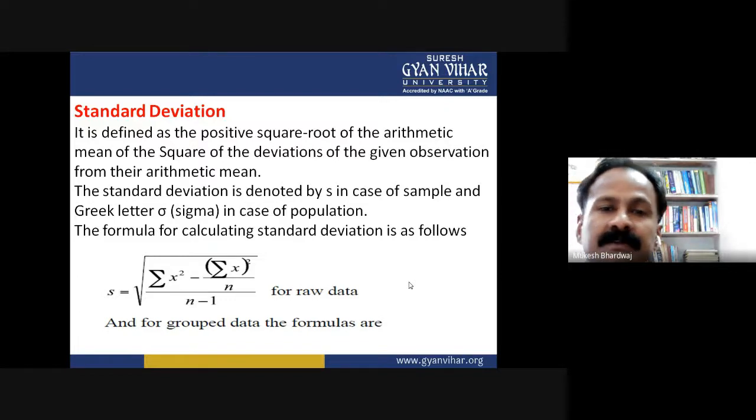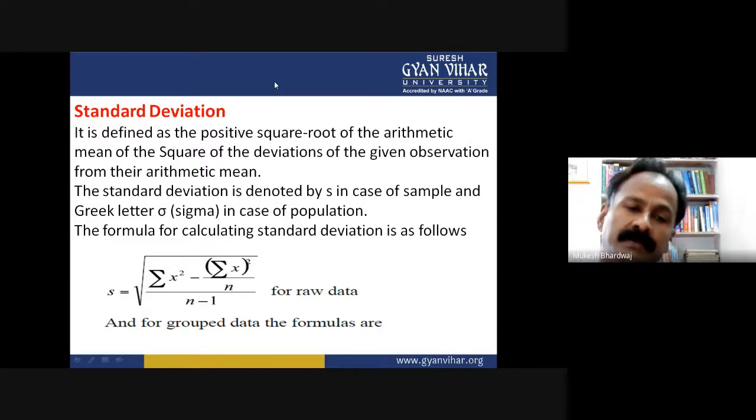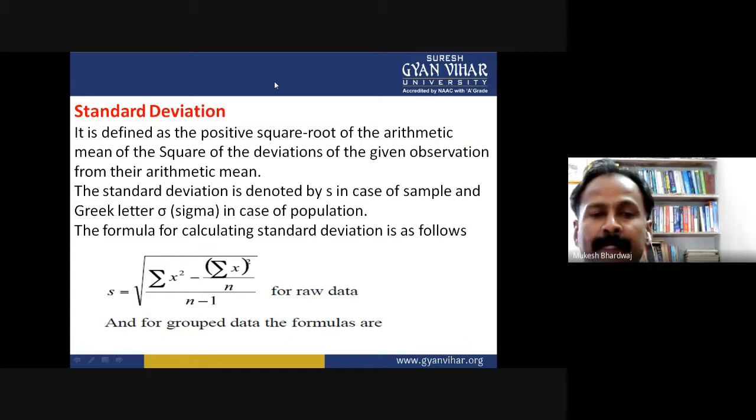It is defined as the positive square root of the arithmetic mean of the square of the deviation of the given observations from their arithmetic mean. So, the standard deviation is having the definition in accordance to the formula. Analyze the formula carefully and remember the formula very carefully, and work on the data and the observations given to you, and put all values of the data in the formula and get the solution for standard deviation.